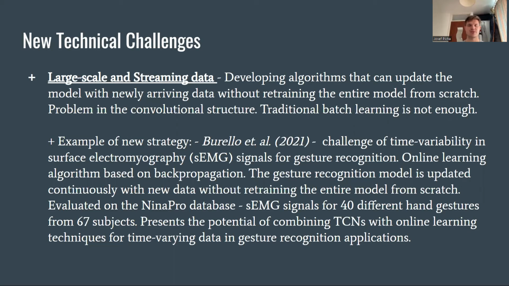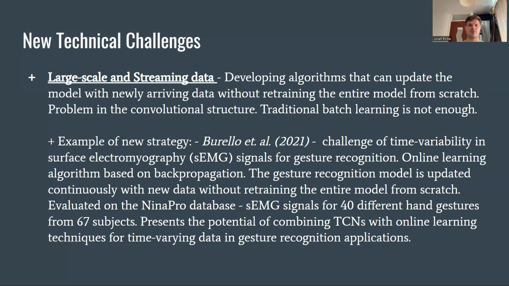In traditional batch learning, the model is trained on a large dataset using stochastic gradient descent, and the model's weights are updated based on the average gradient. When dealing with streaming data, the model should be able to adapt to new data points as they arrive, making it difficult to apply the standard batch learning approach. As before, I provide one example of a research paper trying to apply a new approach to overcome these issues.